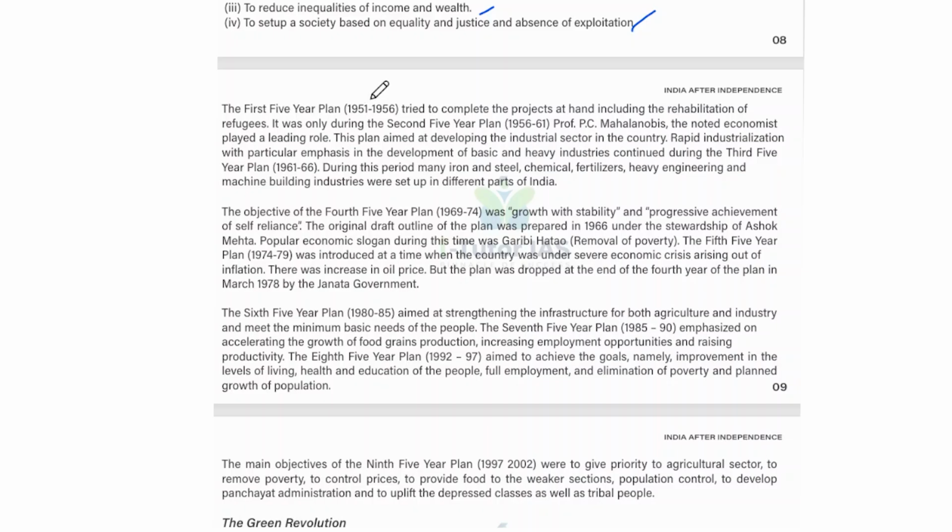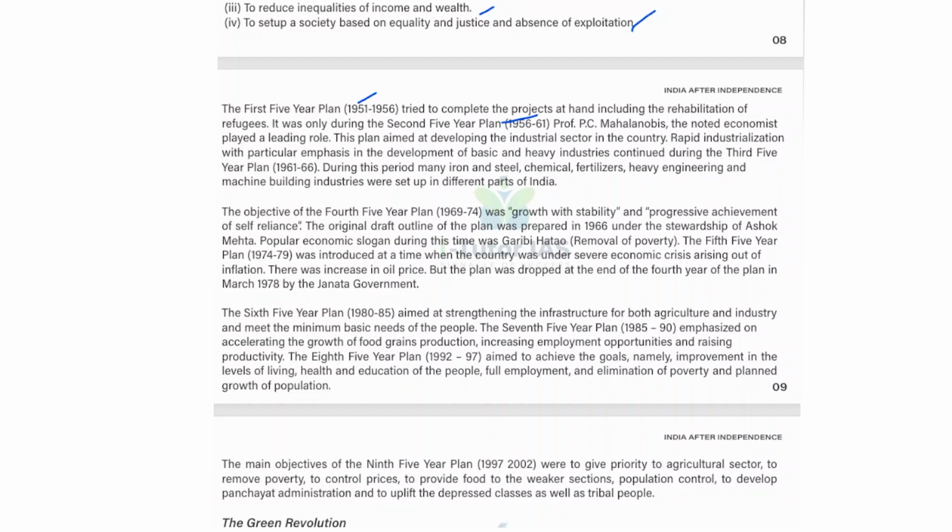And the first 5 year plan started from 1951 to 56, and tried to complete the projects at hand, including the rehabilitation of refugees. And it was only during the second 5 year plan, 1956 to 61, that Professor P.C. Mahalanobis, the noted economist, played a leading role.